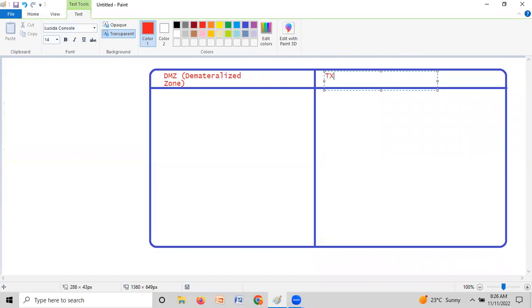And one more thing, this is called the TZ. TZ stands for trusted zone. So one is the DMZ, the demilitarized zone, and the other one is the trusted zone, right?